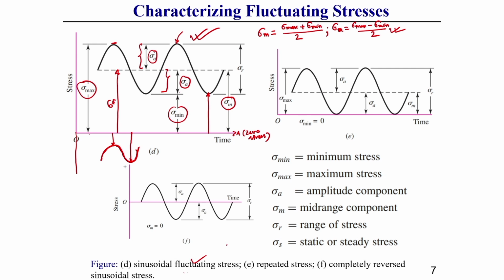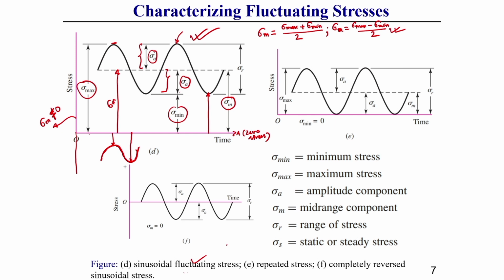Now, in case of fluctuating types of loading, one important point you should keep in mind: here your mean stress value is not equal to 0.